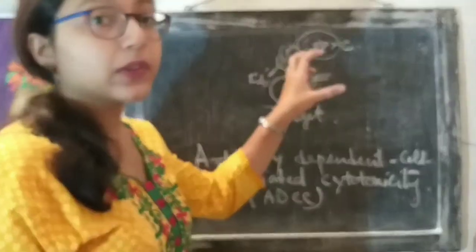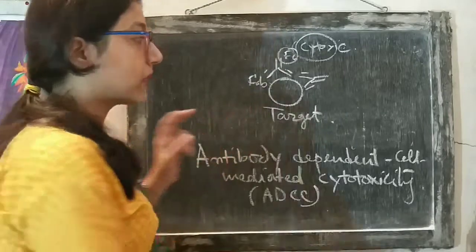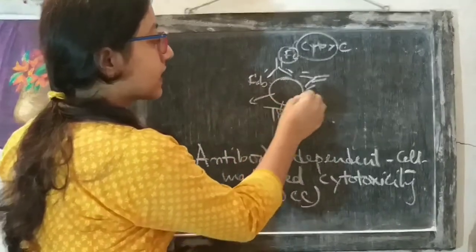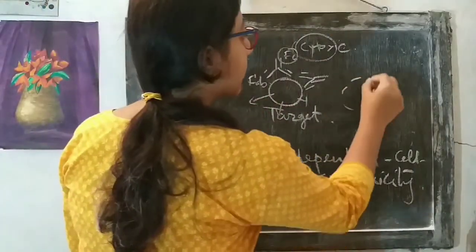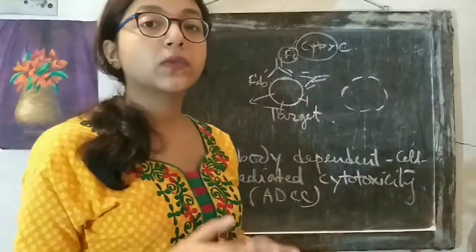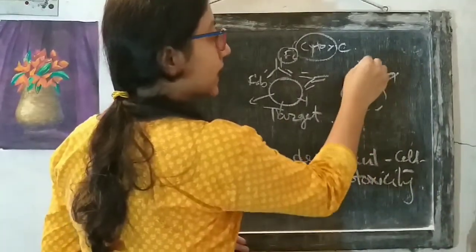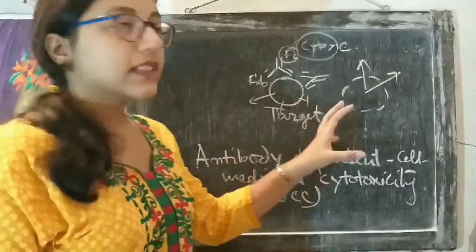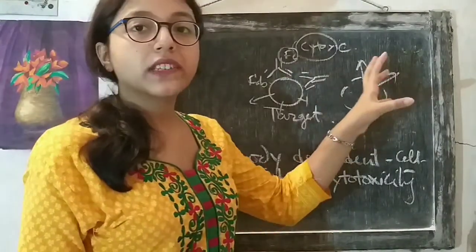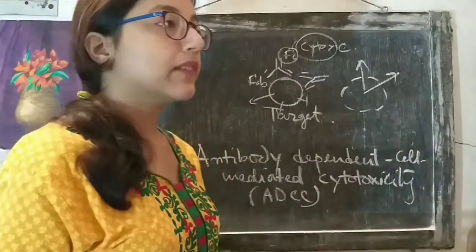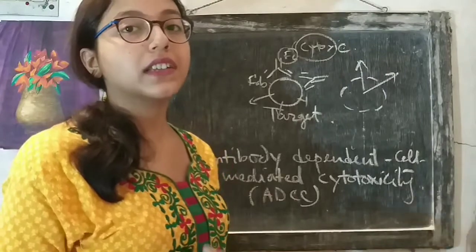As a result, these cytotoxic cells will release some substance that will create pores in this target cell. Pores will be created in the target cell and as a result, the target cell will lose its compactness. Everything will move out of the cell. The membrane of the target cell will become porous. As a result, inner contents will move outside the cell and when this process continues, ultimately the cell will die. The ultimate result is cell death.